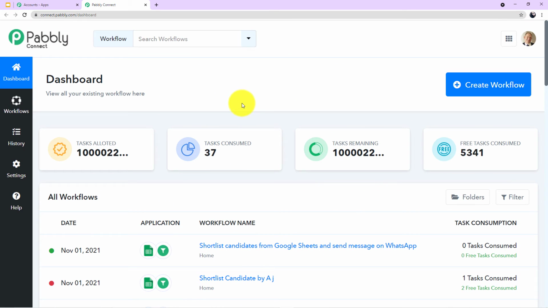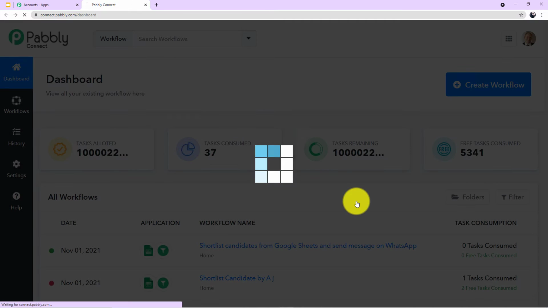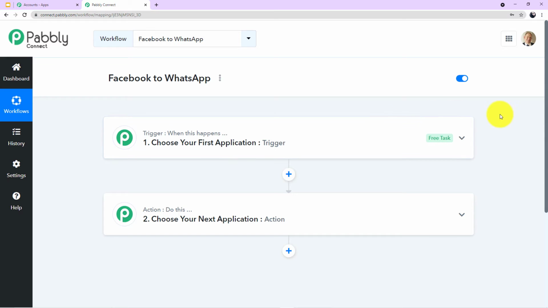Okay, now we have to create a new workflow. You can see at my right corner, a blue button is given which says create new workflow. I'll click this, and a mini box will emerge in front of you. Now you have to name your workflow here. Let's say I will name my workflow as Facebook to WhatsApp. So I've given the name of my workflow as the two applications I am integrating today. You can name your workflow accordingly. Now I'll click on create. And we have entered the workflow. Here we will be performing the steps of integration. You can see the title which I have given, Facebook to WhatsApp.